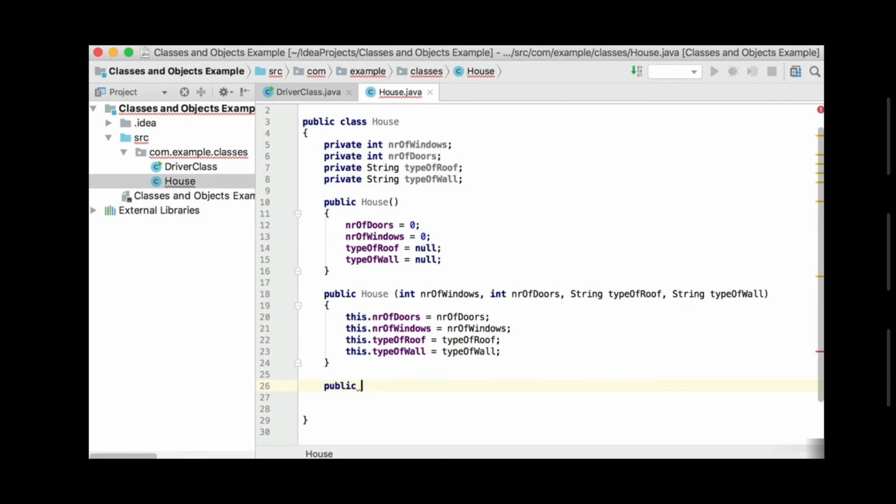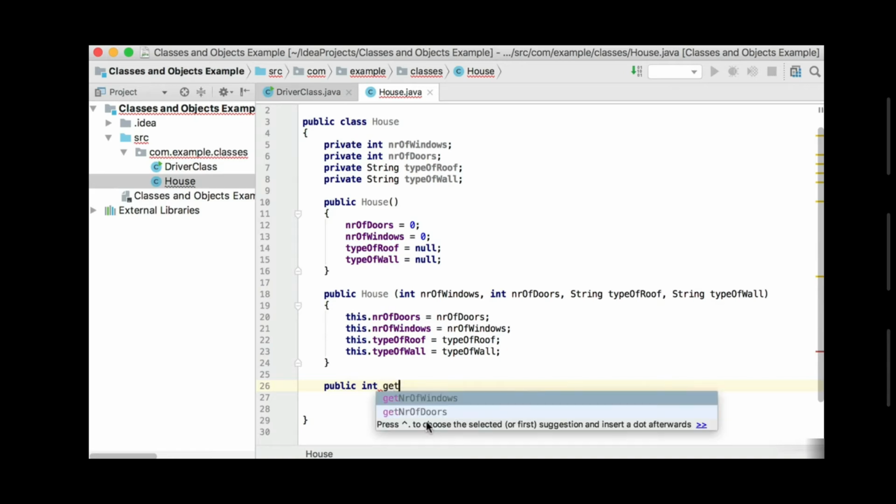So because number of windows is of type int, that's exactly the value that we will return. We will be returning an integer. And then we'll also start with, and you can see it gives you an indication of how it could look like. And this is actually the one that I want you to use also. So let's say the first one, number of windows. So you'll say getNumberOfWindows.